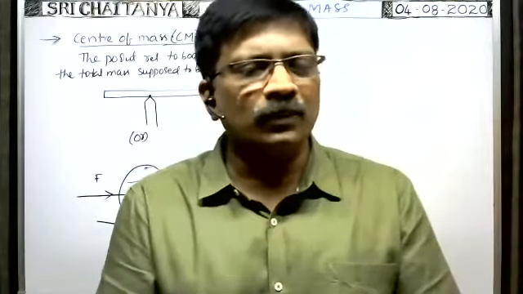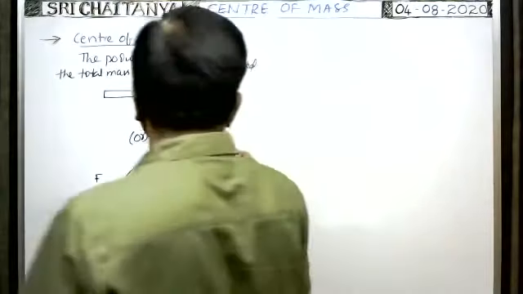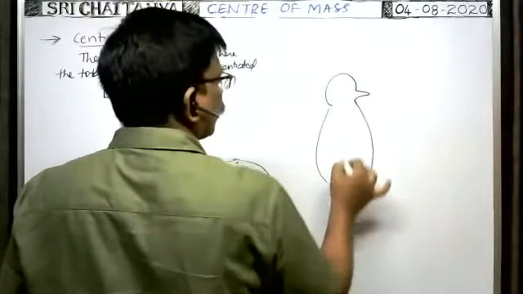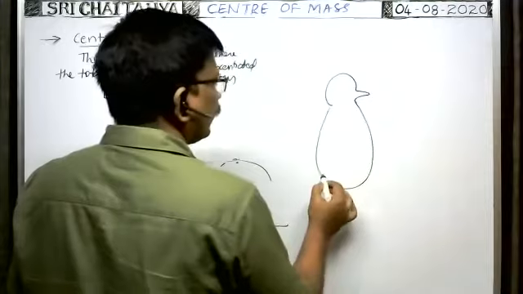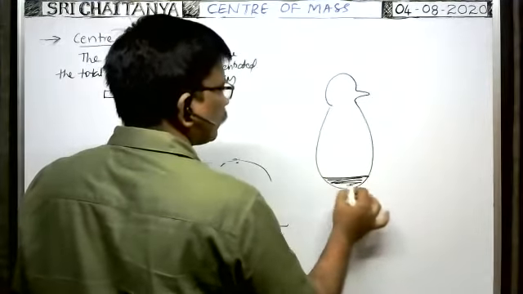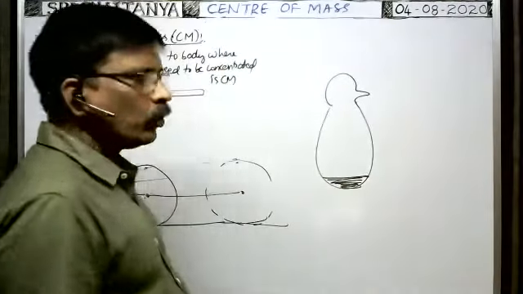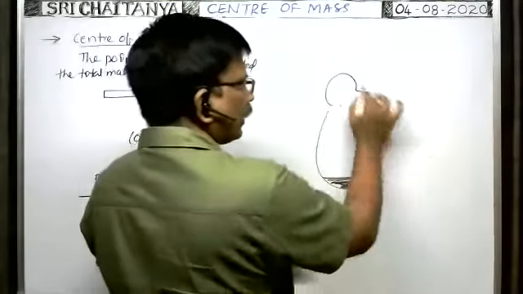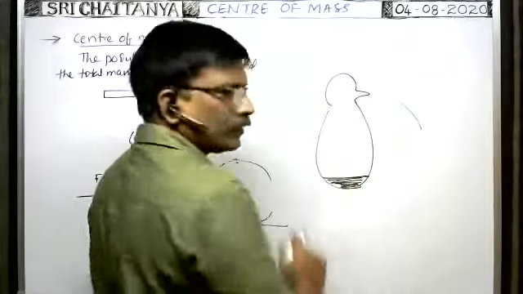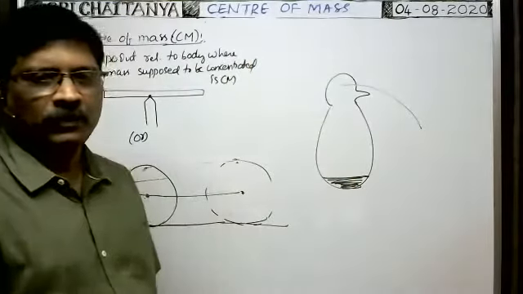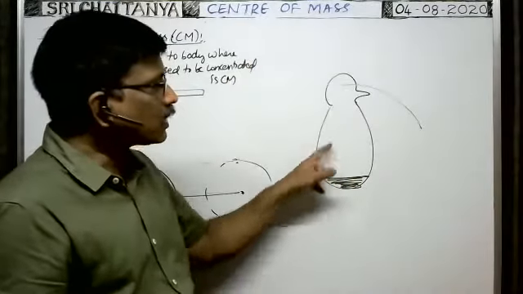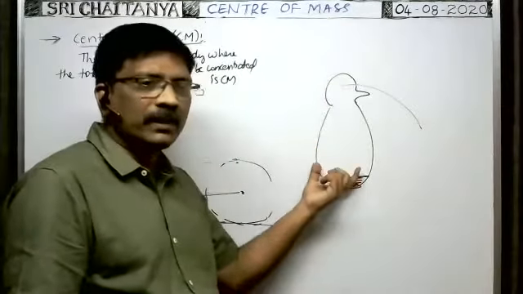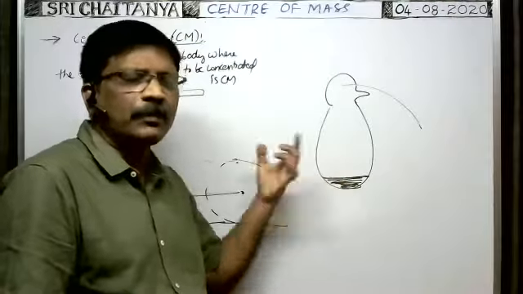As toys are there, no? In case of toys, suppose the toys are there. In this way, more mass is arranged at the bottom of the toy. Even if you push the toy like this and release it, the toy immediately comes back. Yes, sir. Here, the center of mass of this entire ball is concentrated at the bottom. In such a way, more mass is kept at the bottom.